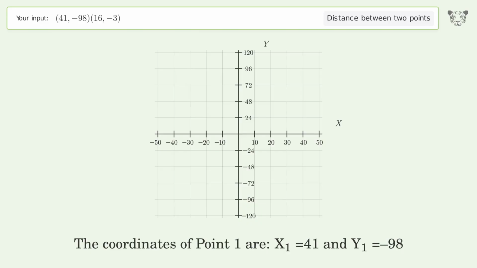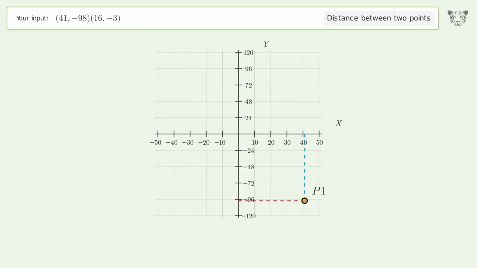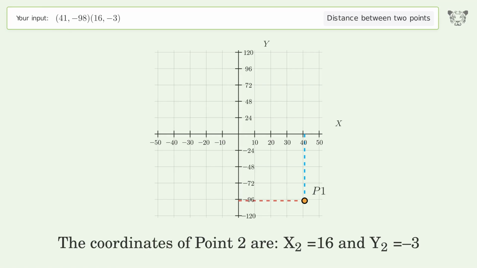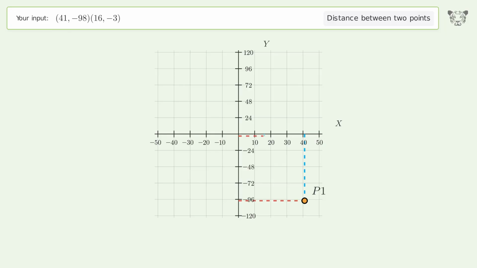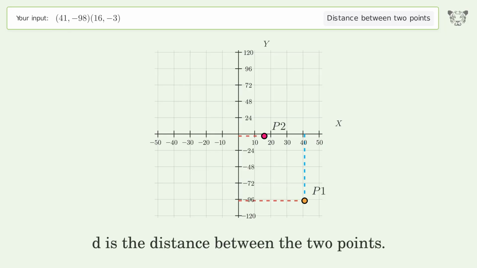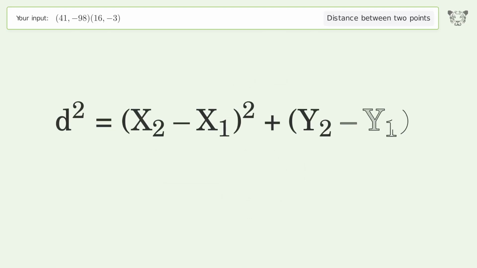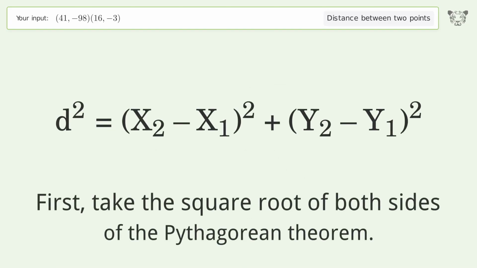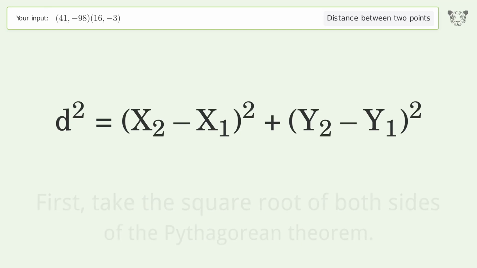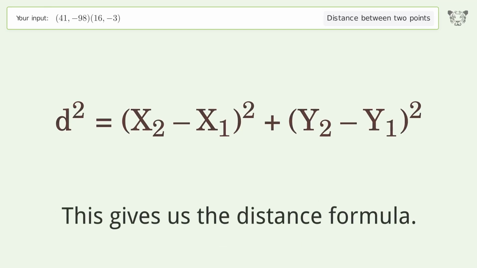The coordinates of point 1 are x1 equals 41 and y1 equals negative 98. The coordinates of point 2 are x2 equals 16 and y2 equals negative 3. D is the distance between the 2 points. First, take the square root of both sides of the Pythagorean theorem. This gives us the distance formula.